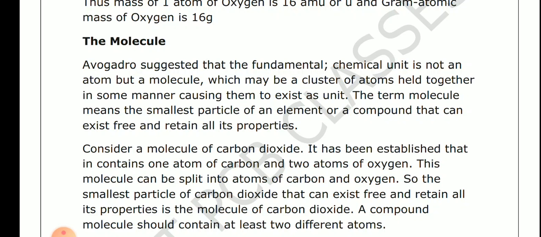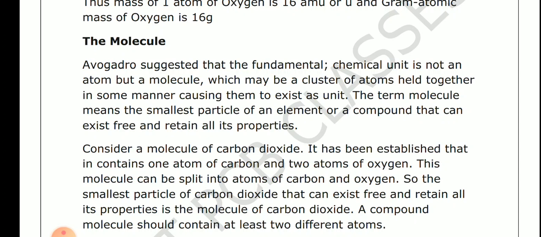Consider a molecule of carbon dioxide. It has been established that it contains one atom of carbon and two atoms of oxygen. This molecule can be split into atoms of carbon and oxygen.